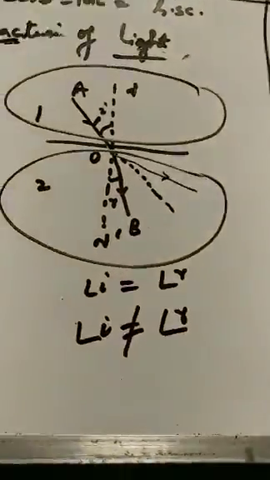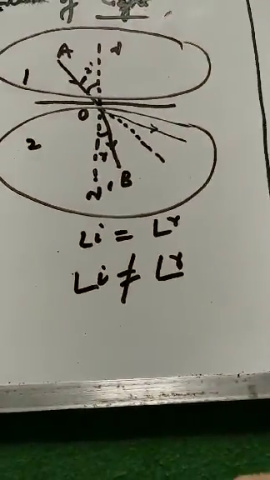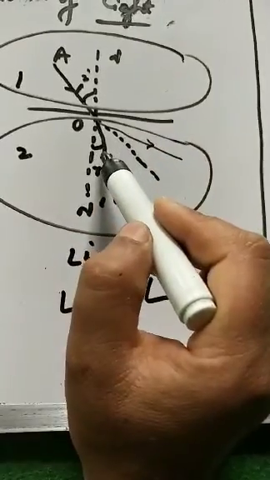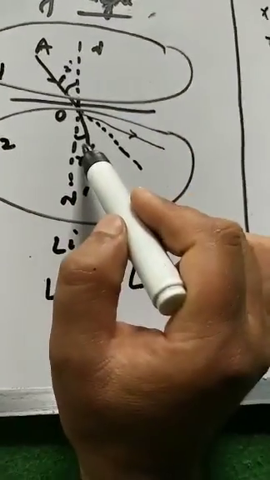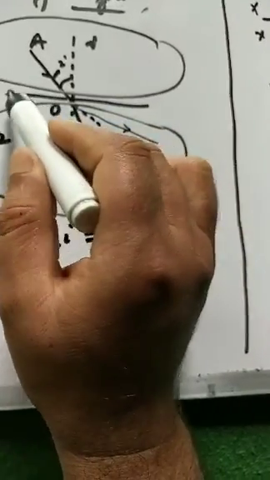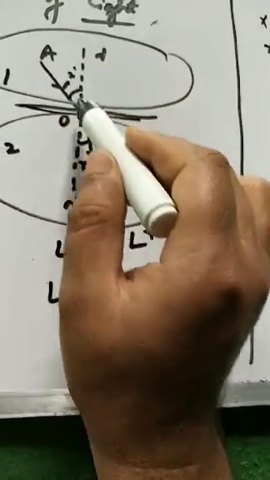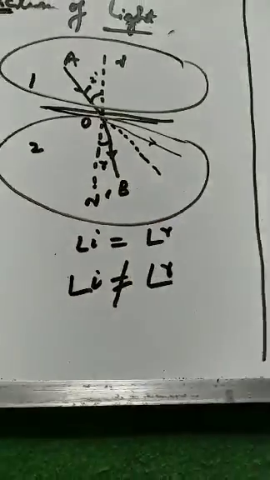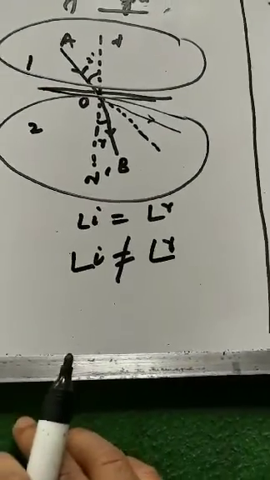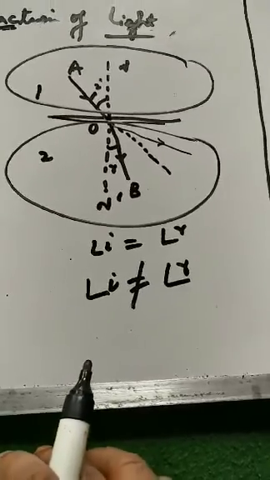So now, what is refraction of light? The bending of light, or change in the path of light from its straight line path as it crosses the line of separation of two media, is called refraction of light.